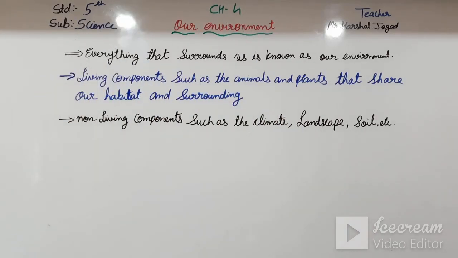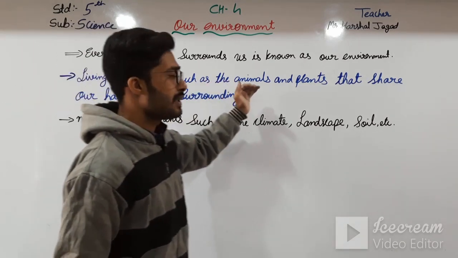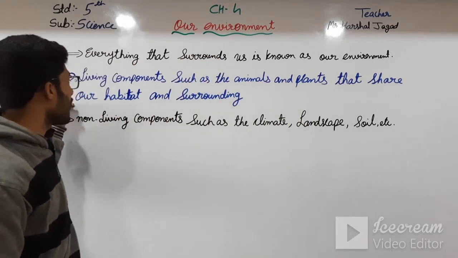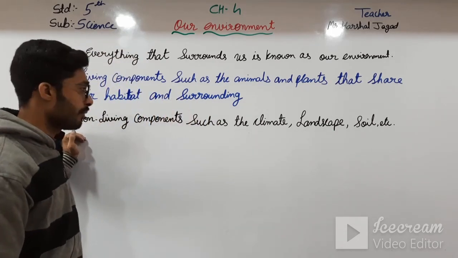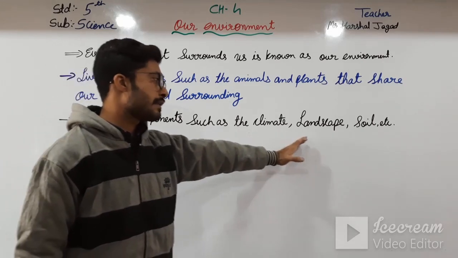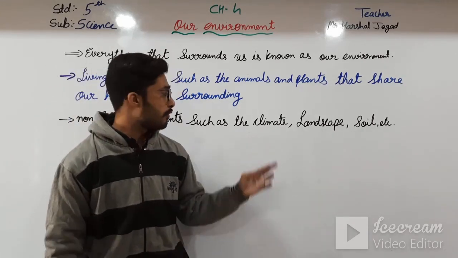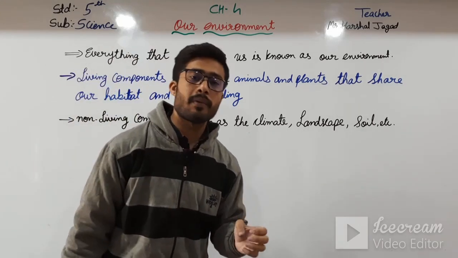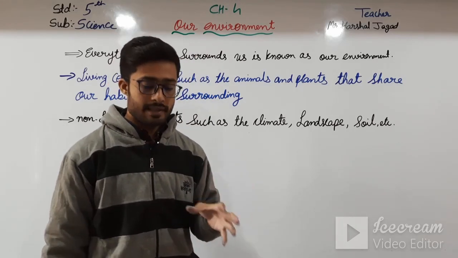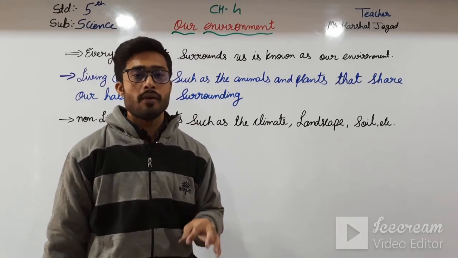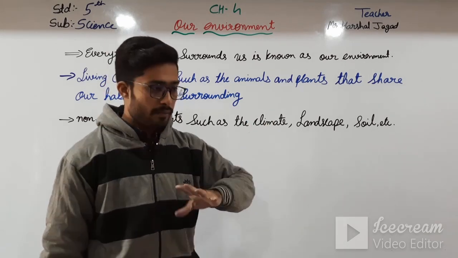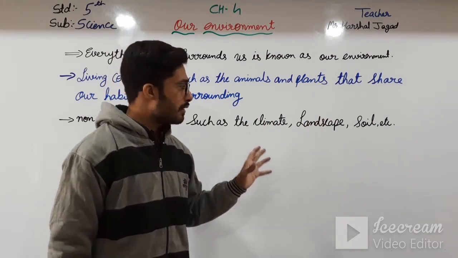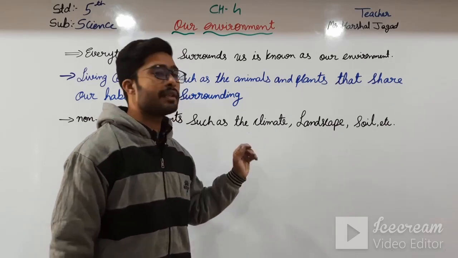Here, living components such as animals, plants that share our habitat and surrounding are living components, and non-living components are such as climate, landscape, soil, etc. First of all, climate. All places have different climates. We are over here in the seashore, and if we move 100 or 200 kilometers, we can feel the change in climate.